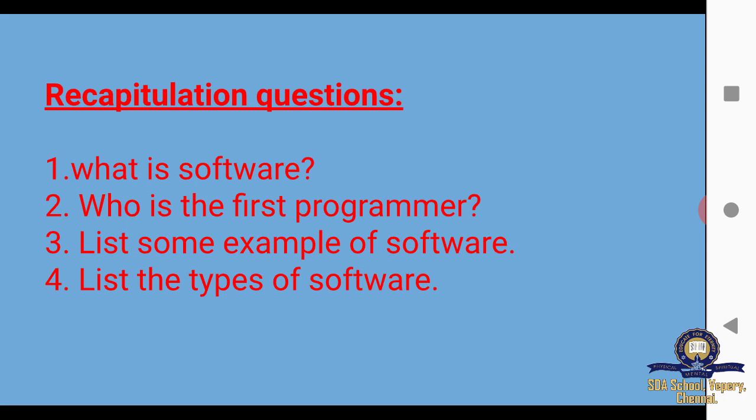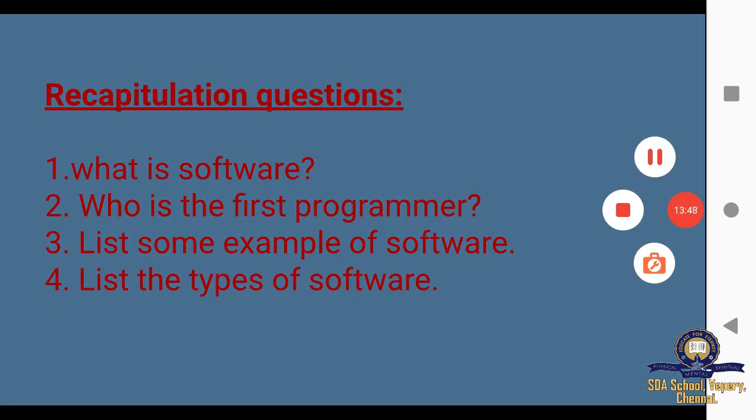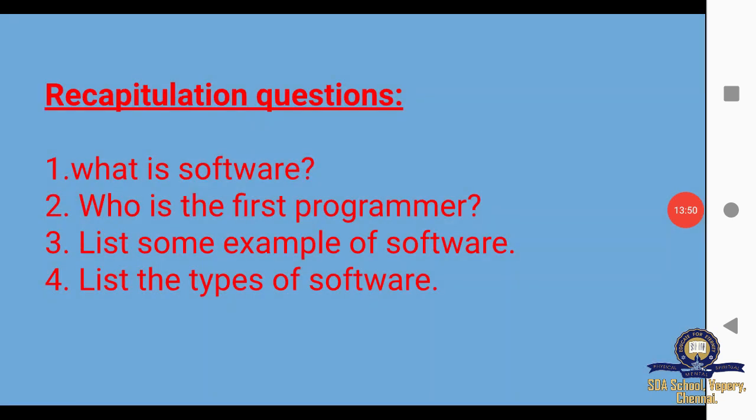System software is classified into three: operating system, language processor, and utility software. Application software is classified into two types: general purpose application software and special purpose application software. We can also say custom software.